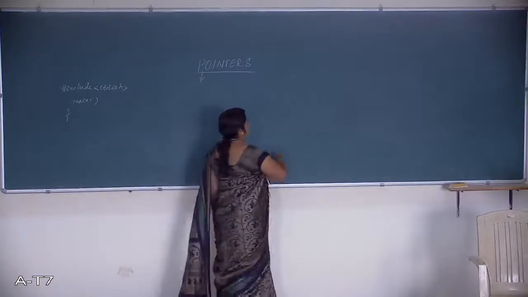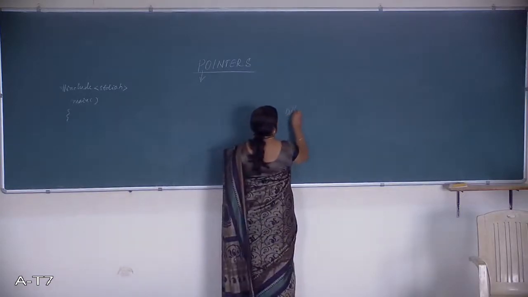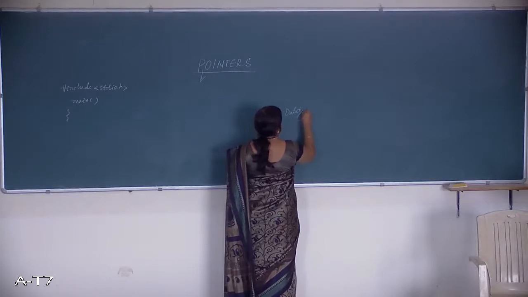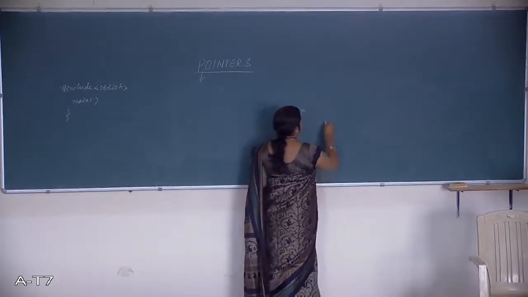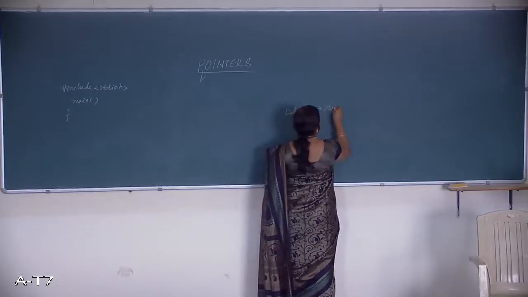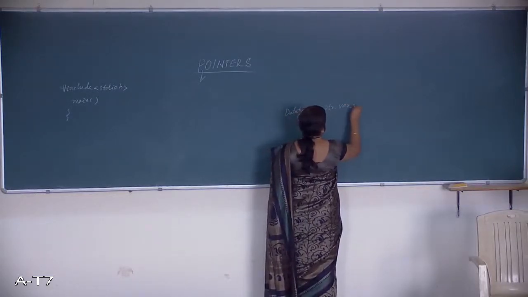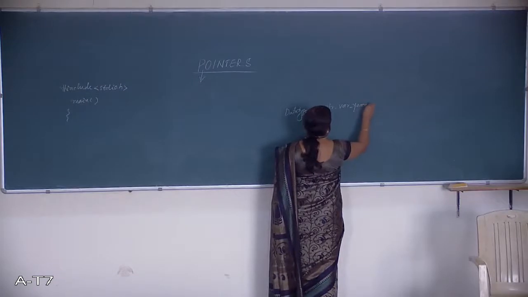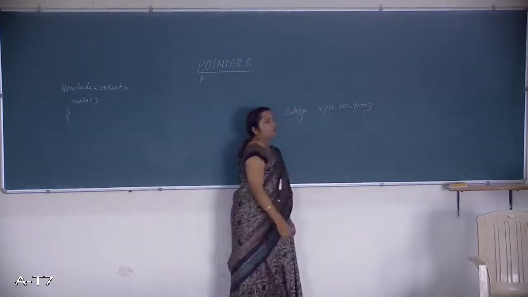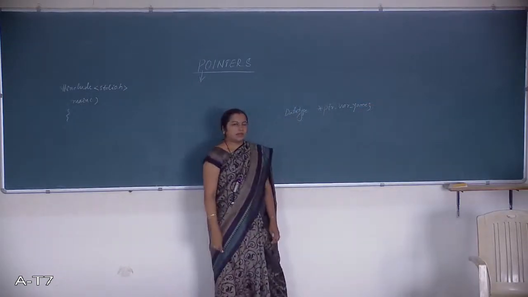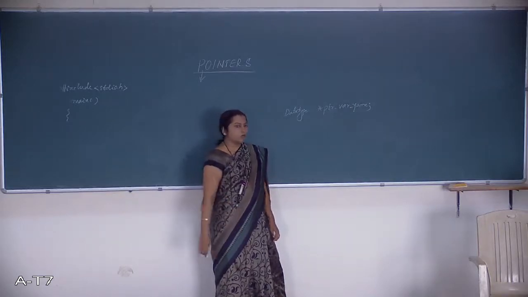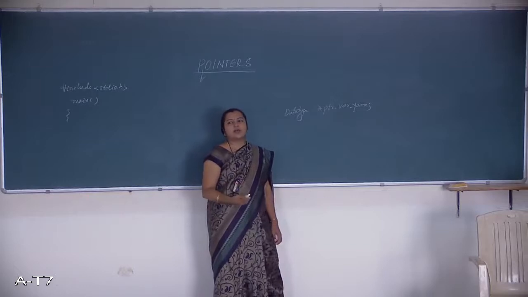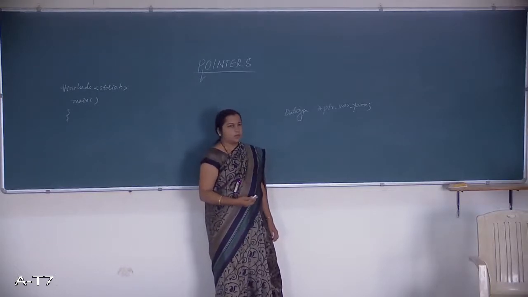But for a pointer variable, how do we need to declare it? Data type, this asterisk symbol, pointer variable name. The data type can be int, float, character or double, and even void can be used with respect to the pointer variable. That is called an untyped pointer variable. Getting?